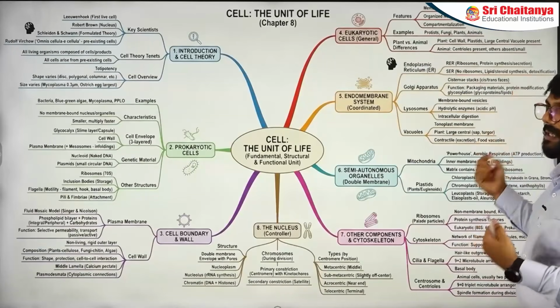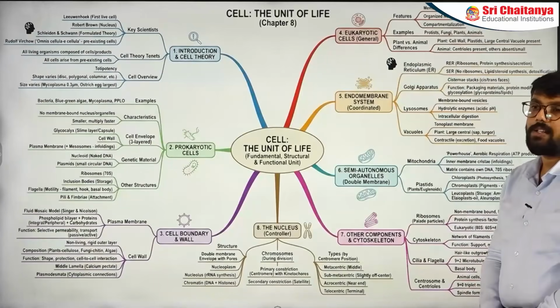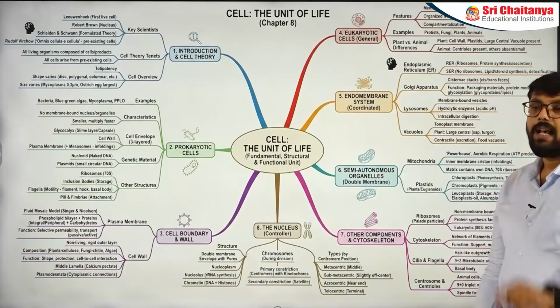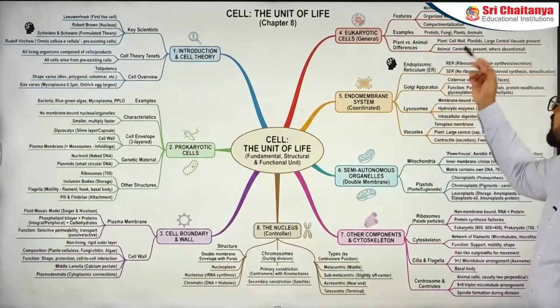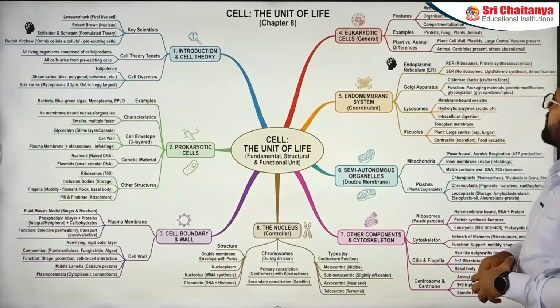Again, small things there. Very important question. Can you see the third word from the top? That is compartmentalization. It has appeared in the last 5 years. We have seen a question on compartmentalization. Let's come to the next part. We'll discuss the diagrams and all. There we'll discuss the differences between plant and animal cells.